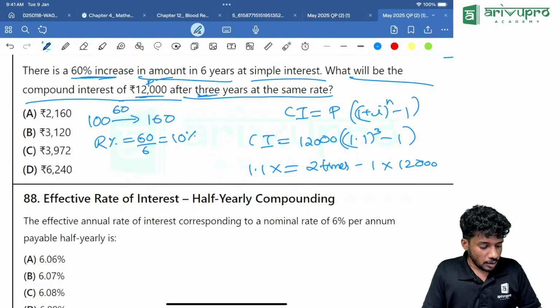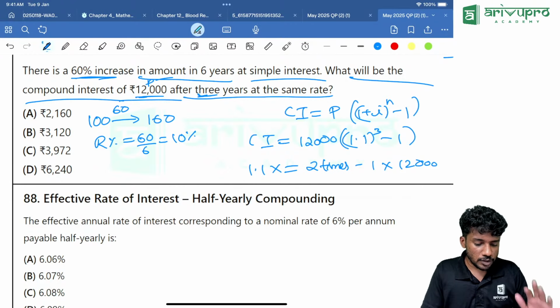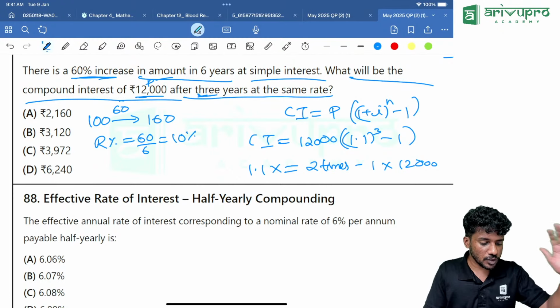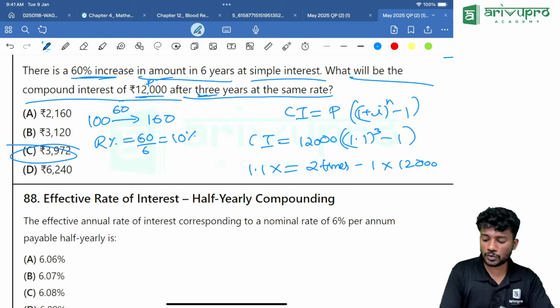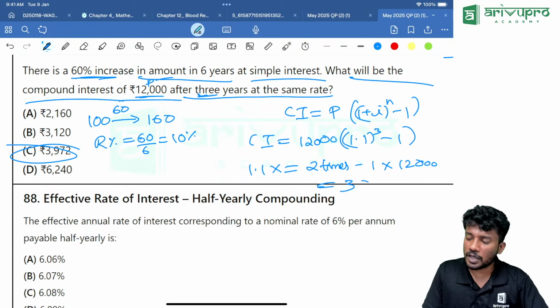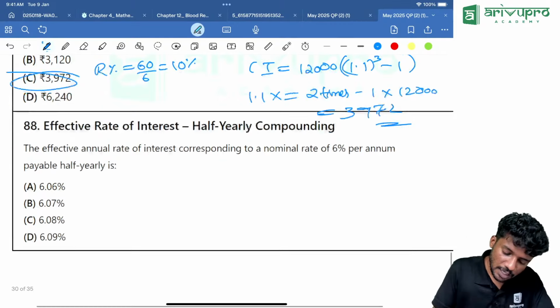Everyone take 1.1 into equal to 2 times. Then minus 1. Then multiply it with 12,000. You are getting it as 3972. Option C is our answer. Got it? Yes. Next one.